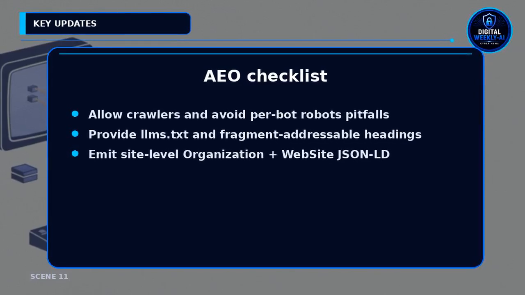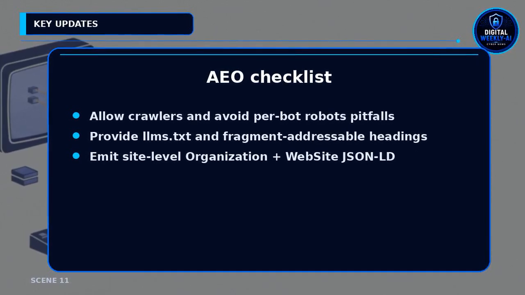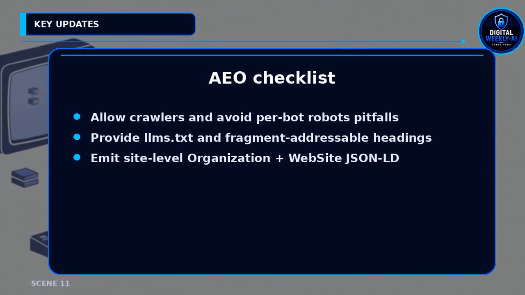Content discoverability matters. Let crawlers in: GPTBot, OAI-SearchBot, ClaudeBot, PerplexityBot, Google-Extended, and CCBot. Remember, a named user agent group replaces the star group in robots.txt. Add an llms.txt and fragment addressable headings. Emit organization and website JSON-LD. The author saw Google traffic down about 24% while making these changes.